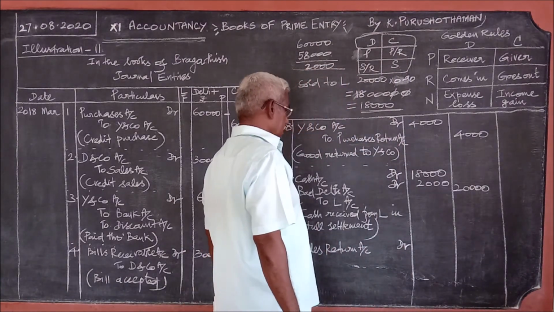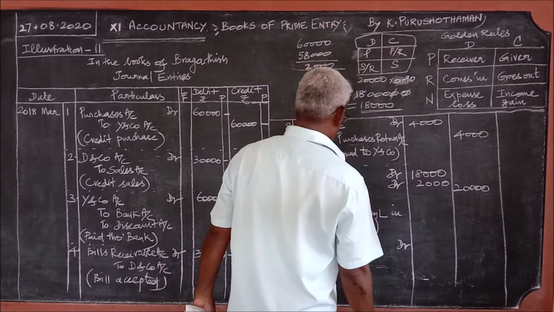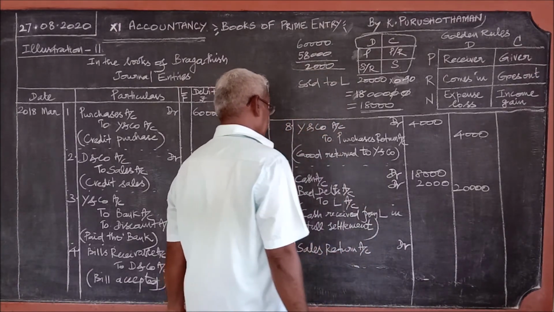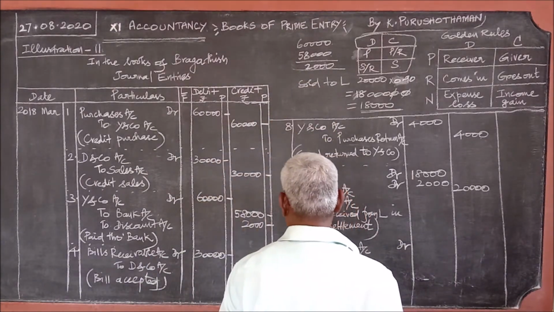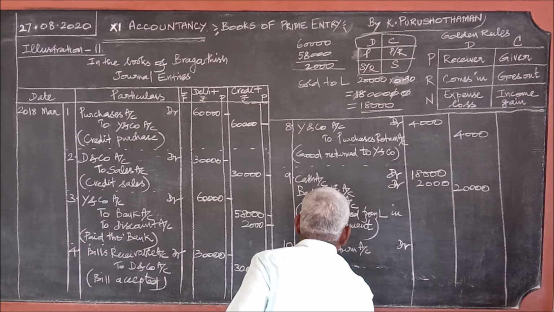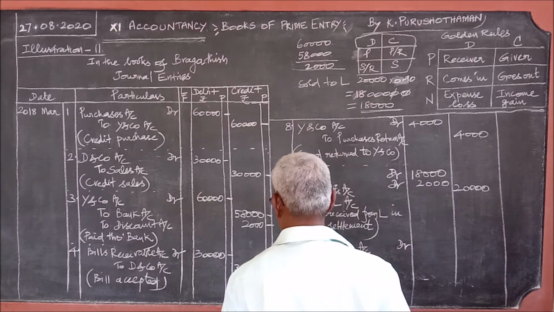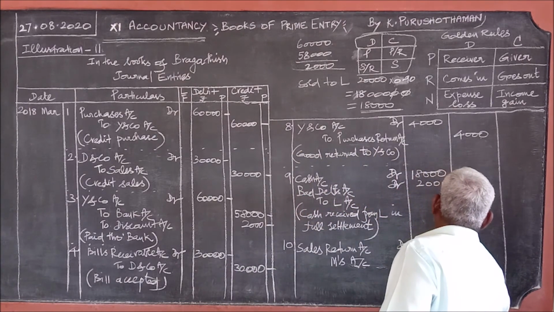So, this is the sold away goods, therefore, sales return will appear on the debit side. Sales return account debit to M's account. Who is the giver? The giver is M. What is the amount? 3,000, that is the value of goods.